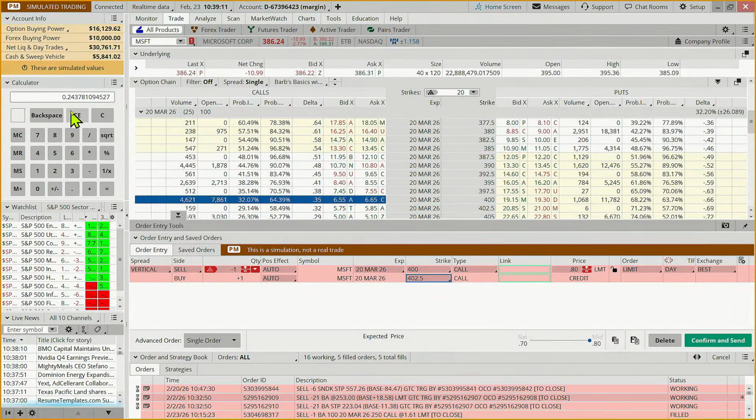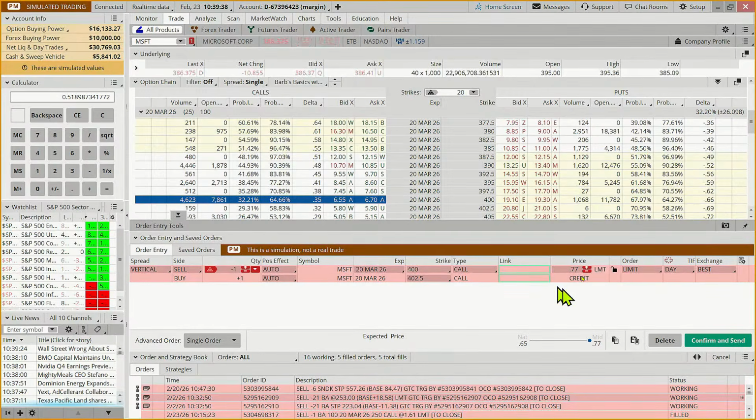It's 2.50 minus 80 cents, so we're risking $2.50 per share, less our credit. So we're risking $1.70. That smells like pretty close to a 50% potential return. 82 divided by 158, that's a potential 51% return.